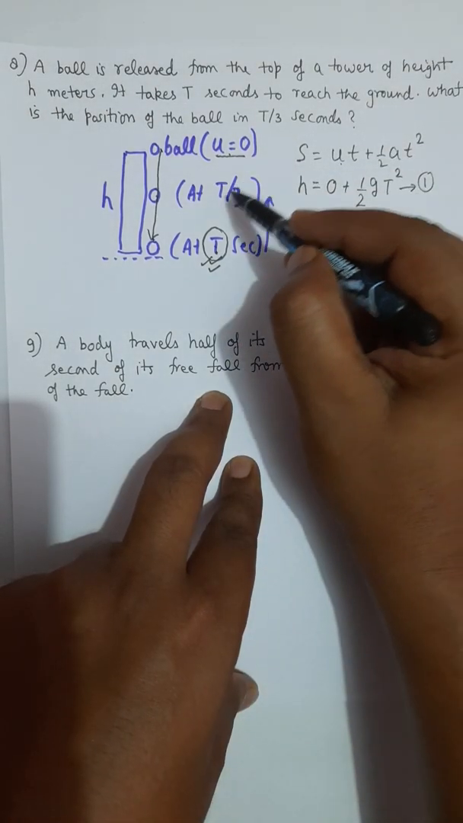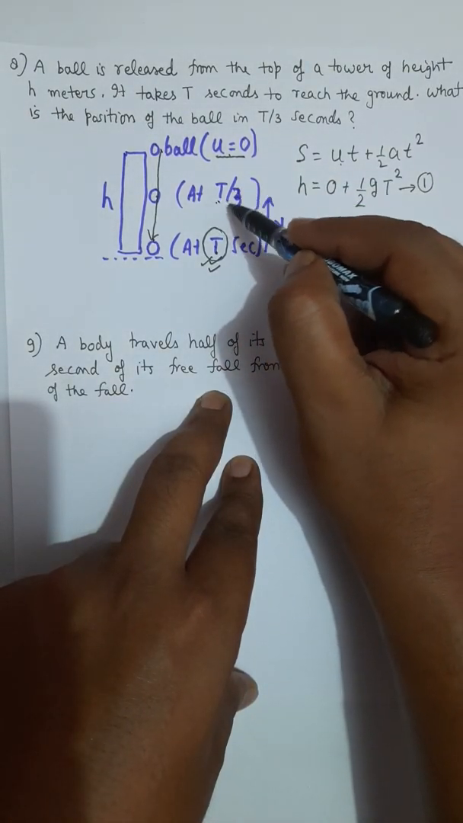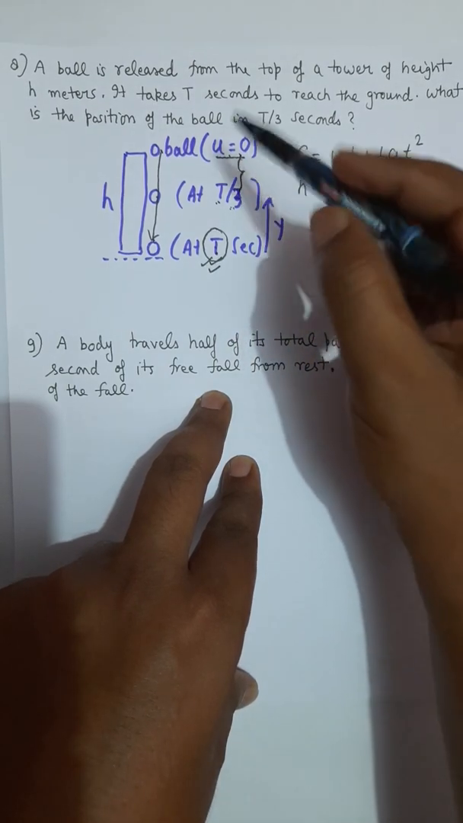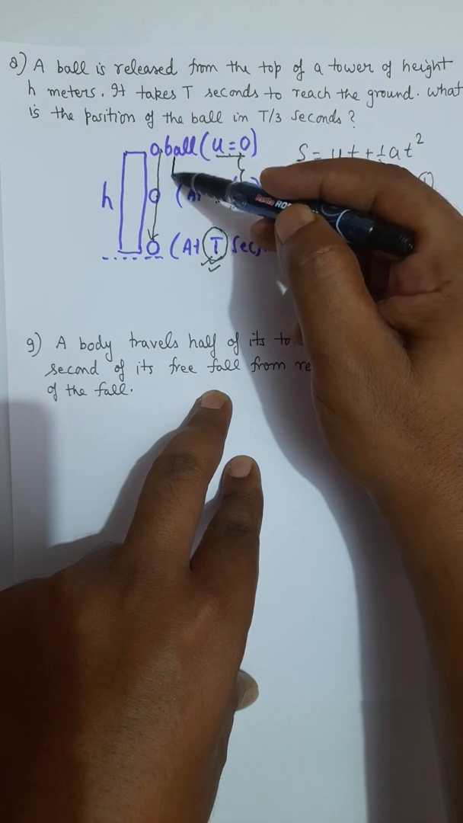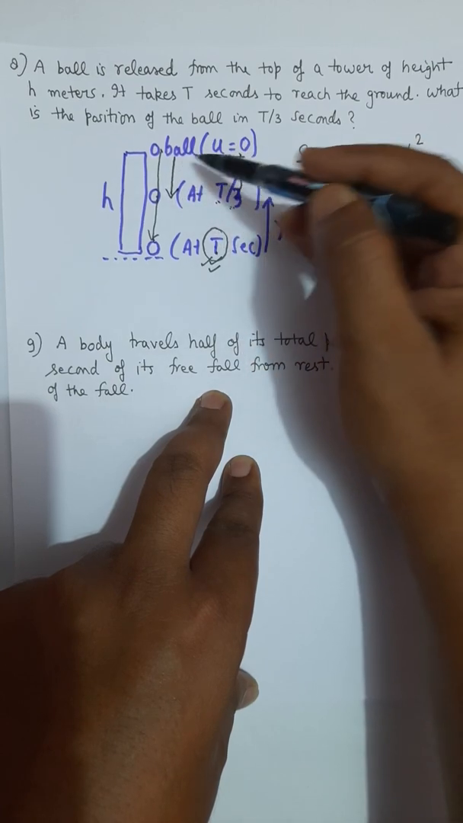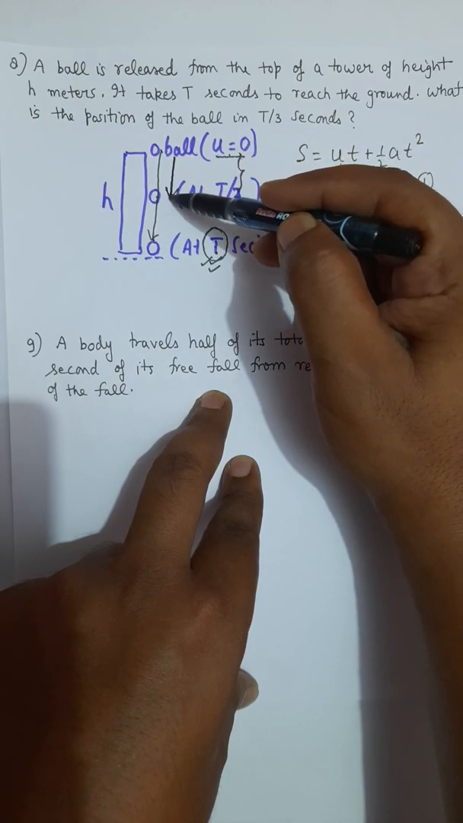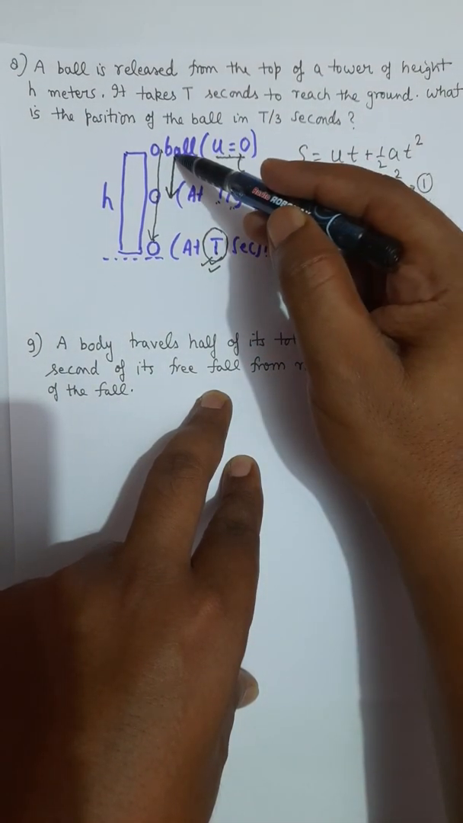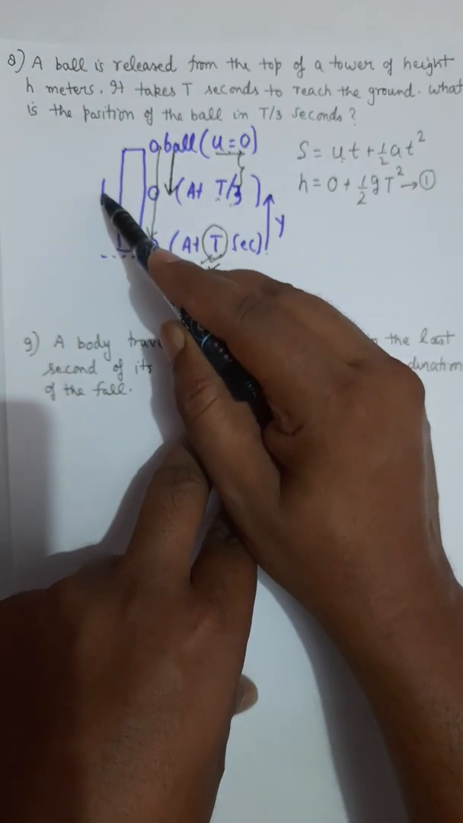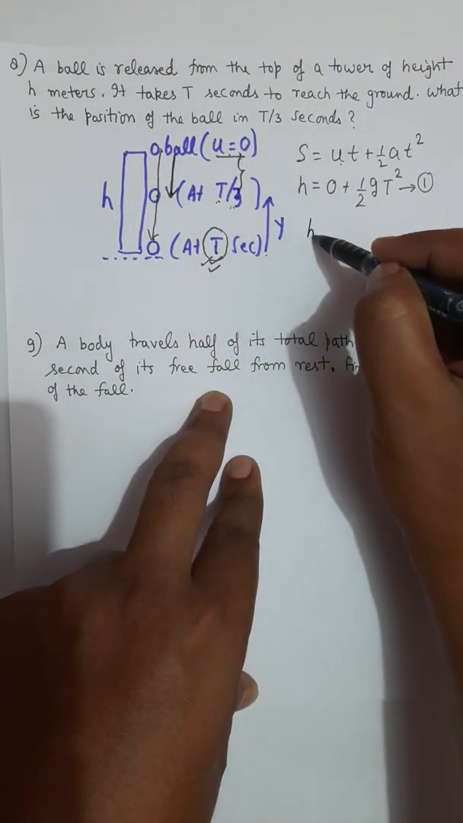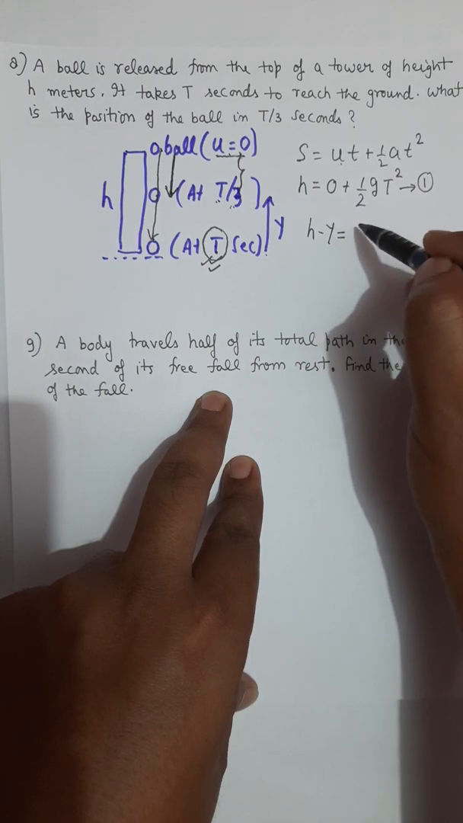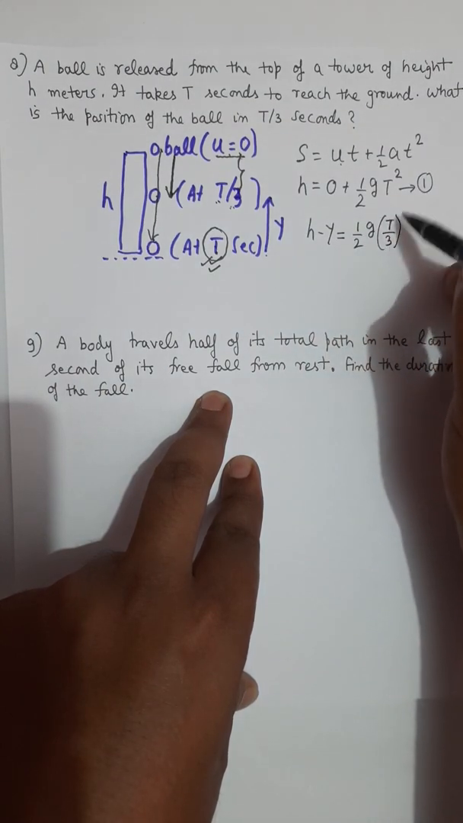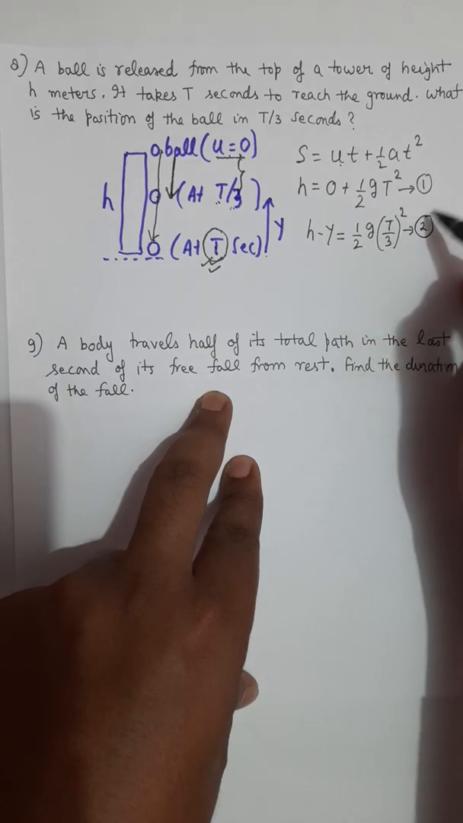But if you consider capital T by 3 only, if you consider this much time, then by what distance does the body fall down? We have considered y distance above the ground. So the distance which the body falls down should be h minus y, and that h minus y should be half g, and here you will take T by 3 square. That's the second equation.